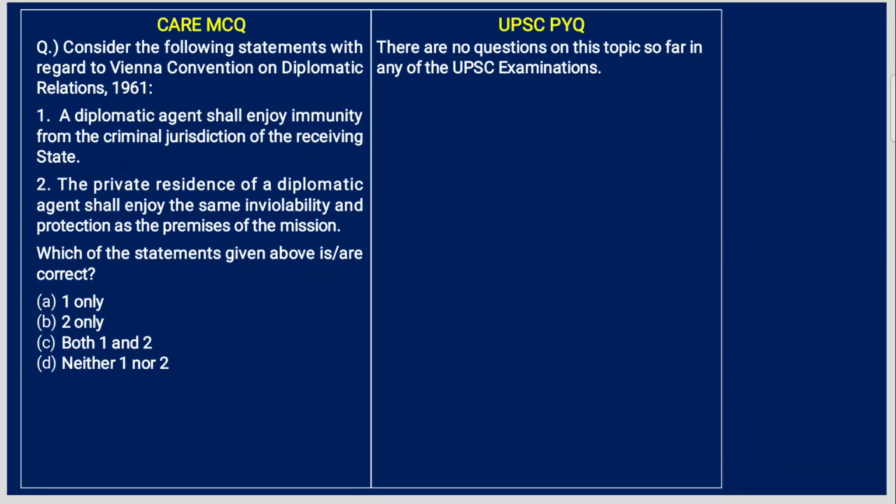Consider the following statements with regard to Vienna Convention on diplomatic relations. Now, what is this Vienna Convention on diplomatic relations? It is an international treaty that was signed in 1961, and it puts forth a framework for diplomatic relations between independent nations and aims to ensure the development of friendly relations among nations. Okay. So yeah, a diplomatic agent shall enjoy immunity from the criminal jurisdiction of the receiving state. Yes. The private residence of a diplomatic agent shall enjoy the same inviolability and protection as the premises of the mission. Yes, both are correct.